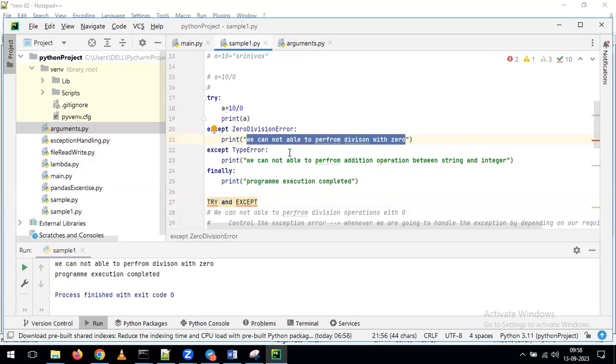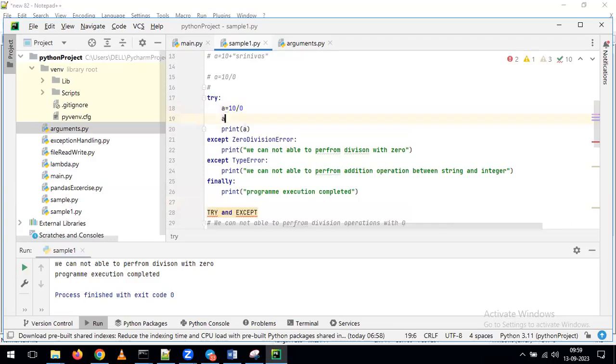In real time, definitely we are going to perform exception handling. For that reason only, we are discussing this entire concept in our classes. Sir, do we keep our entire code in try? No, not the entire code. So for example, see here, I have given A equal to 10 by 0. After that, I'm giving A is equal to A plus 3. For both of these, we can use the same try block. Otherwise, for this one I can use one try block, and for this one we can use another try block.